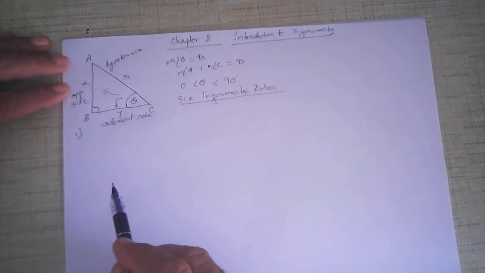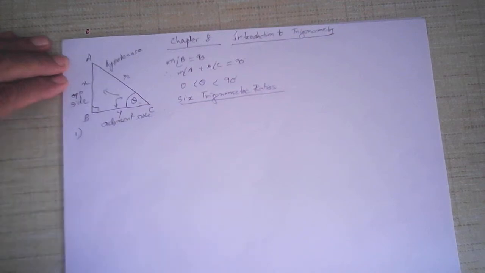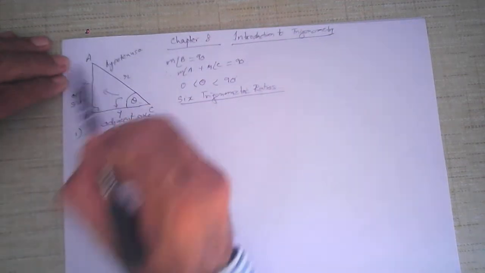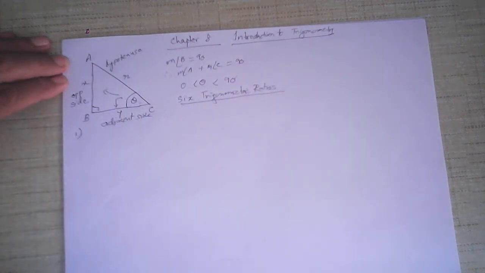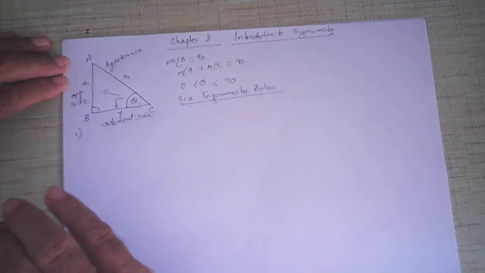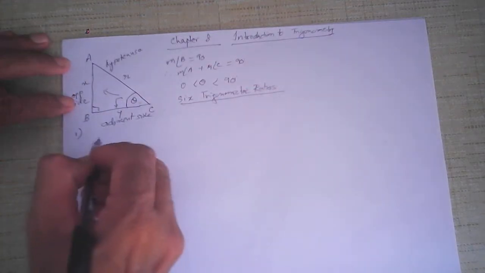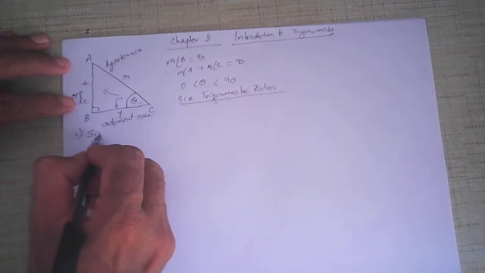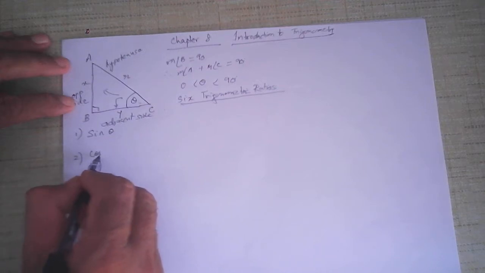AC is the hypotenuse. If this is theta, then AB is the opposite side and BC is the adjacent side. If I take angle A as theta, then BC will be the opposite side and AB will be the adjacent side, but the hypotenuse AC will remain the same because angle B will not change. Now if I take the ratios of the sides, the 6 ratios are called sine theta, and the second one is called cos theta.